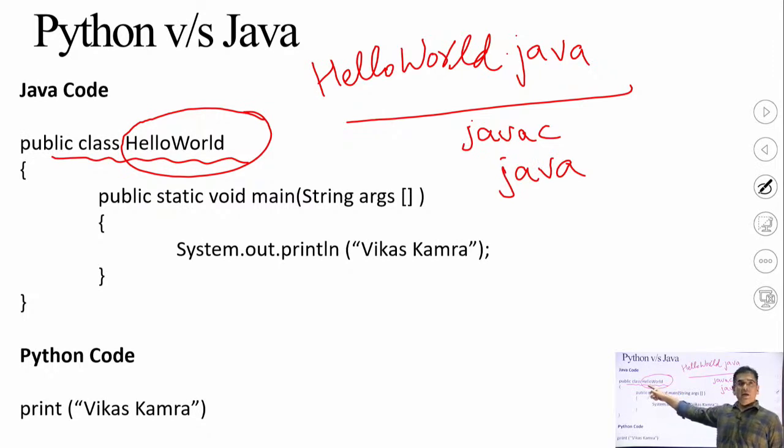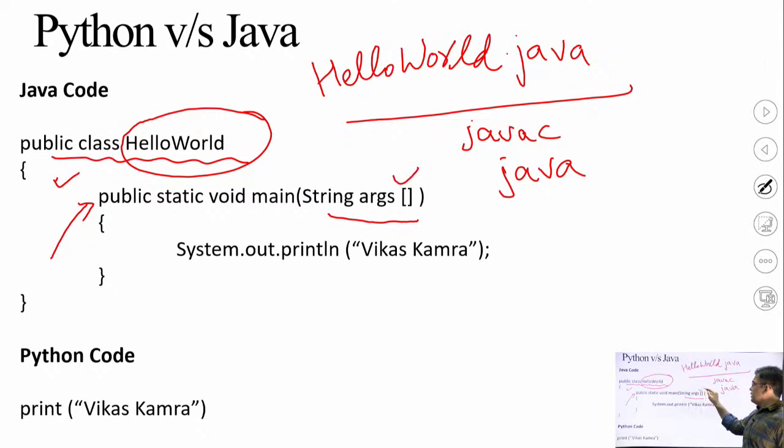So public class HelloWorld, then you need to define the main function. The curly braces also start from here. Public static void main, and within the brackets String args, which is a one-dimensional array with an empty number of parameters. S should be capital.